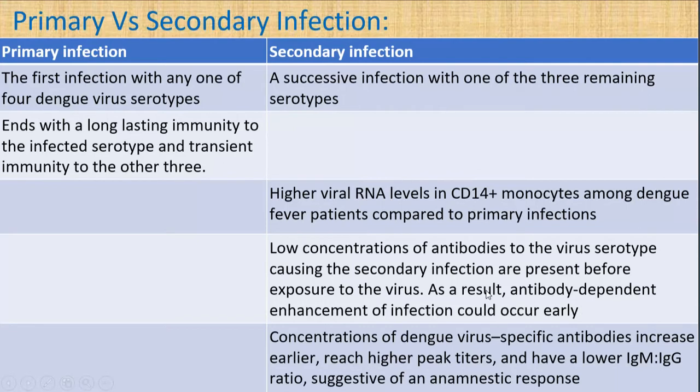So, those are the two main points of secondary infection. And primary infection is the first infection with any of the four dengue virus serotypes and ends with long-lasting immunity to the infected serotype and transient immunity to the other three.